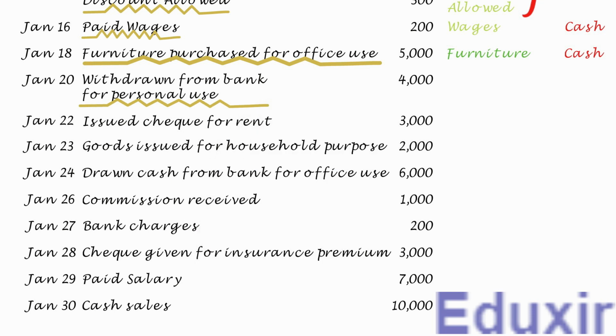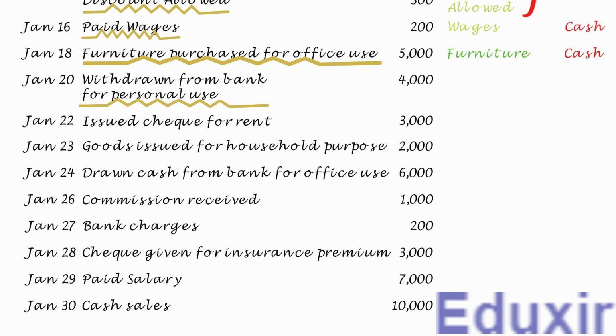As you know, the drawings reduce the capital. In fact, the drawings account is just a contra account of the capital account and is used to record all the drawings at one place. This will help the businesses to maintain a clean capital account. In other words, a drawings account is just a bifurcation of the capital account and is used to reduce the value of the capital account.